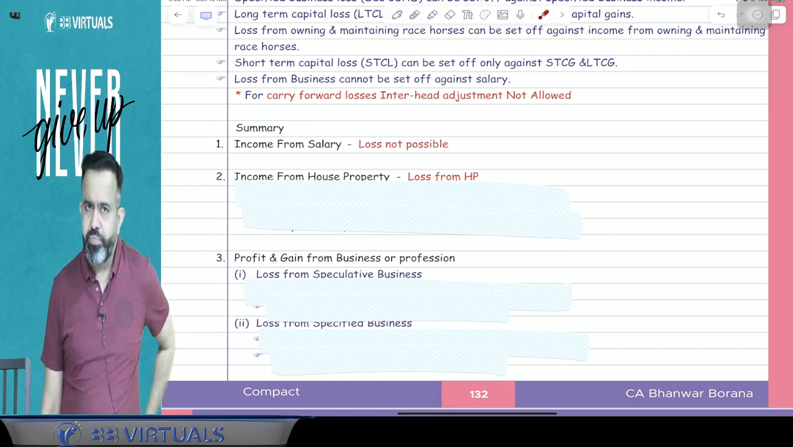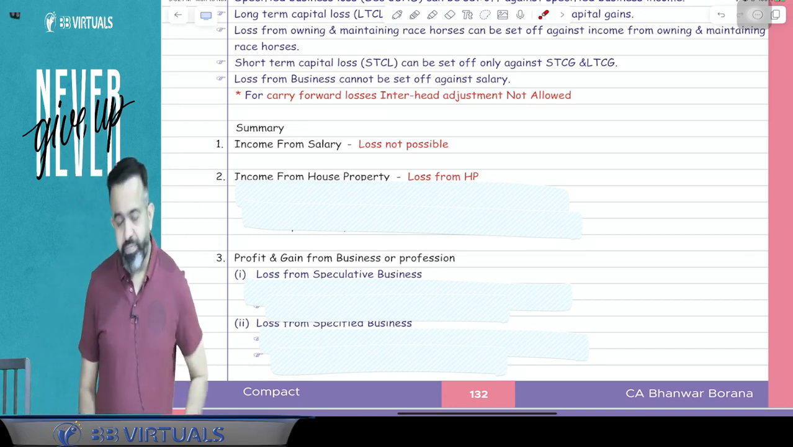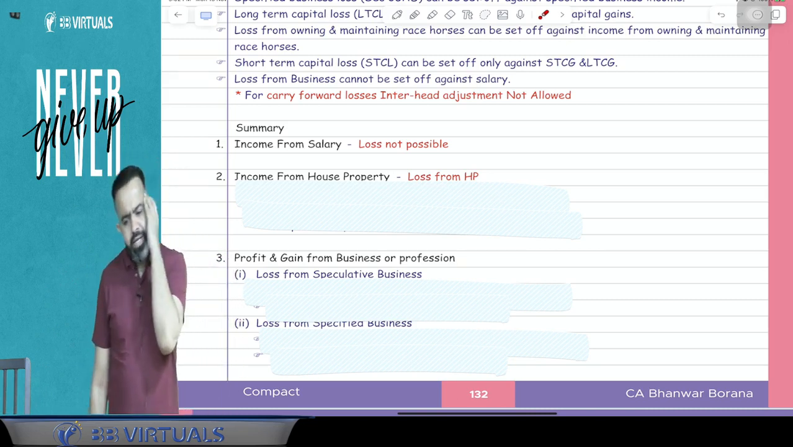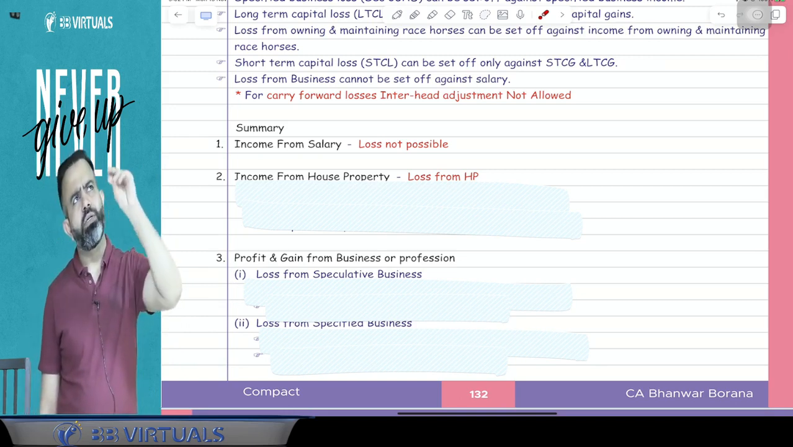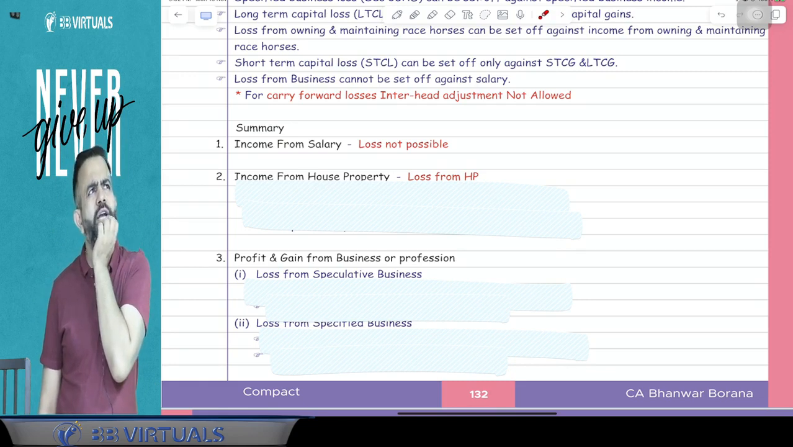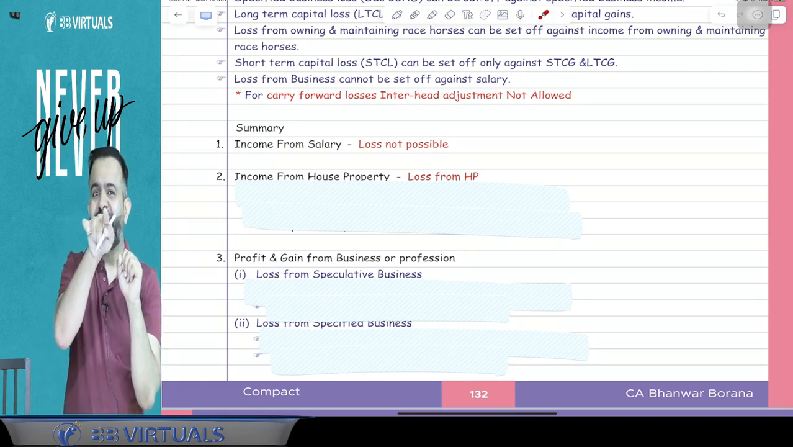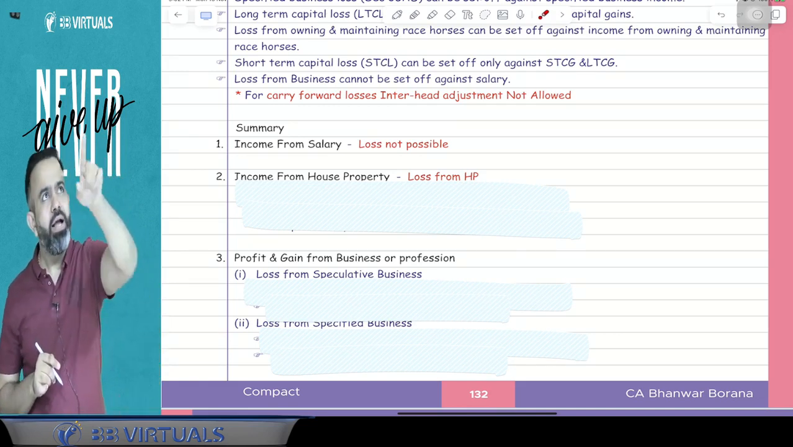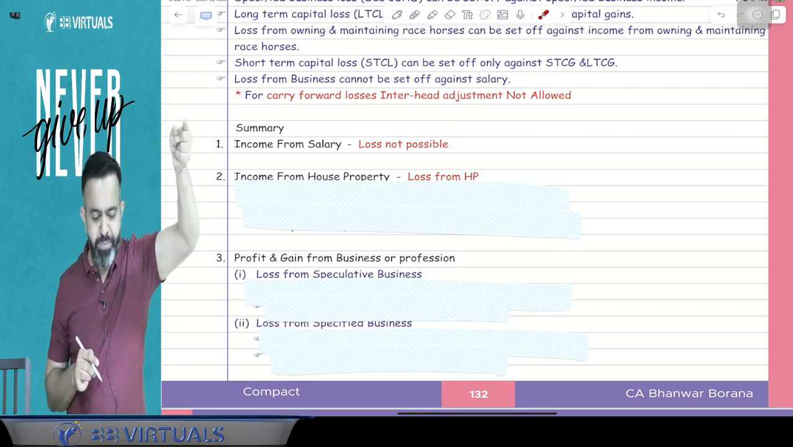But the question is, under house property, is loss possible or not? Answer is yes, loss is possible. Guys, under house property, loss is possible. Suppose there is a loss under house property, what will you do? First, you will do the intra-head adjustment. Means your first step will be the intra-head adjustment. After that, for house property losses, you will do the inter-head adjustment.